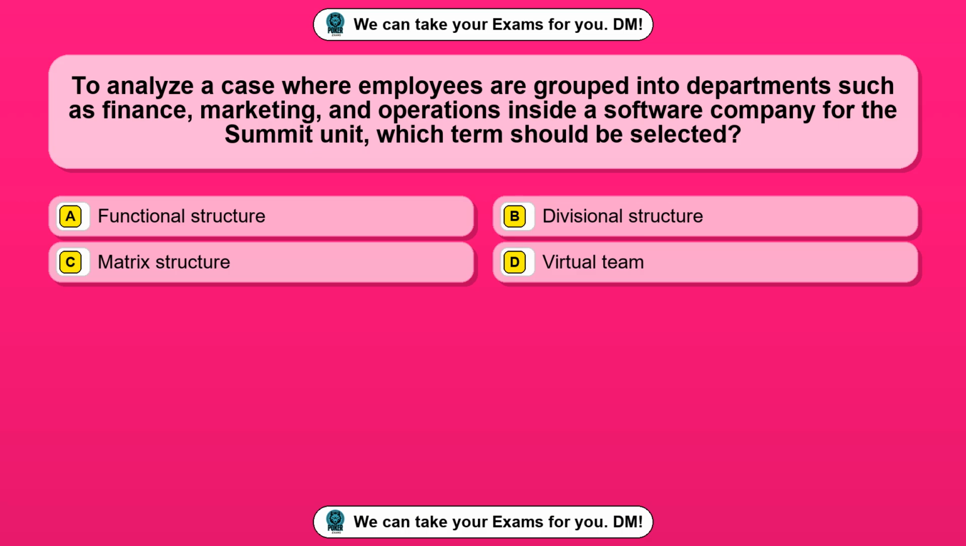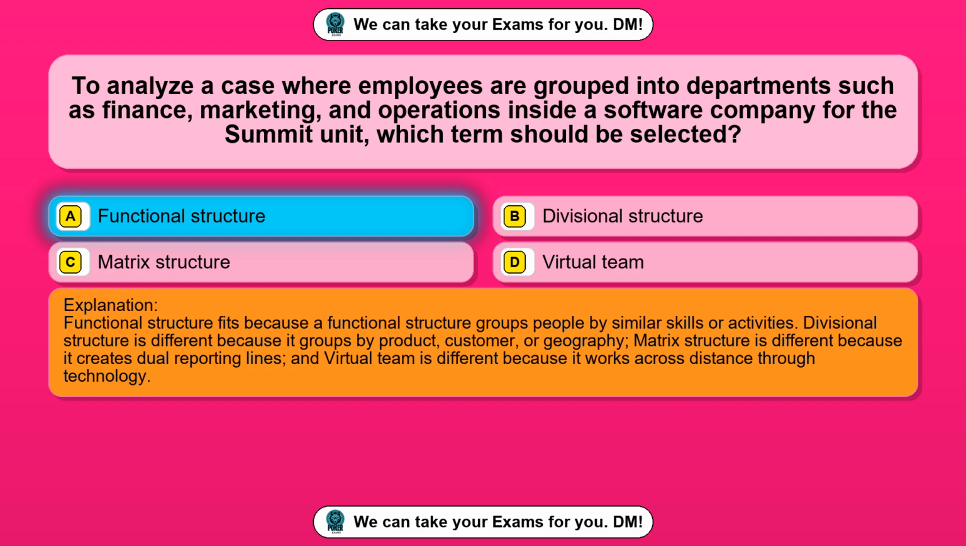Question 71. To analyze a case where employees are grouped into departments such as finance, marketing, and operations inside a software company for the summit unit, which term should be selected? Option A, functional structure. Option B, divisional structure. Option C, matrix structure. Option D, virtual team. The correct answer is option A, functional structure.